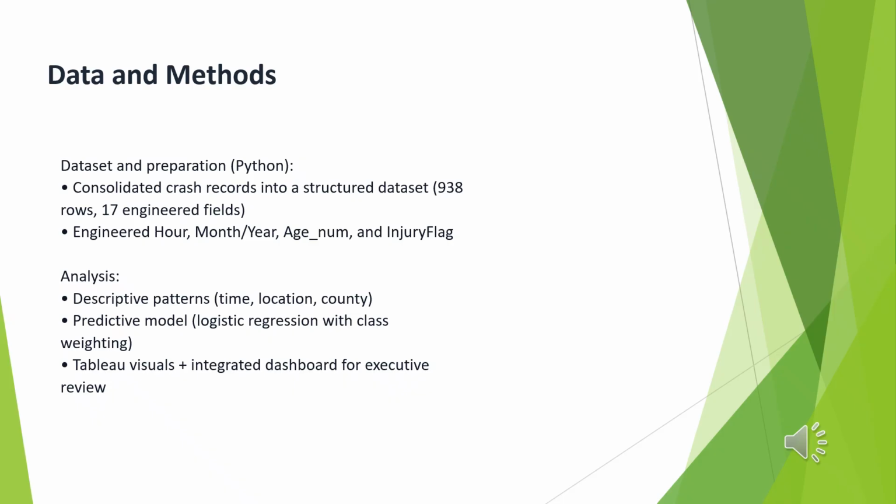For the methodology here, the workflow is pretty simple, but we did have a decent pipeline. First, we used Python for data preparation. We consolidated all of our crash records into a structured data set. The crash records you get from Highway Patrol are a little difficult to work with, so you've got to do a little bit of data manipulation to be able to build a table data set to do that analysis on.